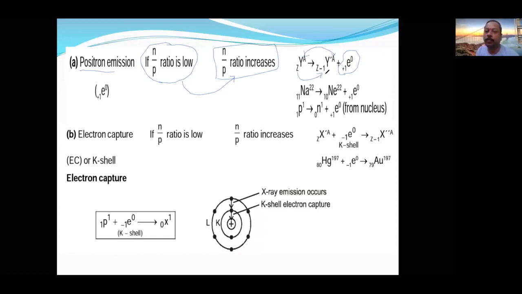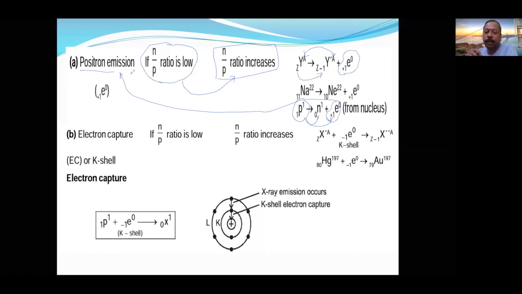Now, how is it possible? How is it possible for a positron emission? It is just opposite. Proton will convert into neutron and electron. So this is carrying positive charge, so that extra positive charge will be carried by the electron. Now we don't call it an electron, actually we call it a positron. Is it understood? For positron emission, what is converted? Proton is converted into neutron and electron.